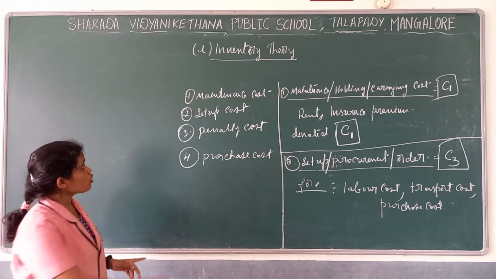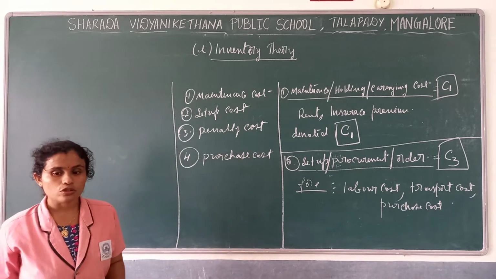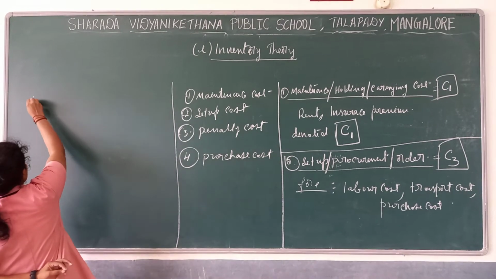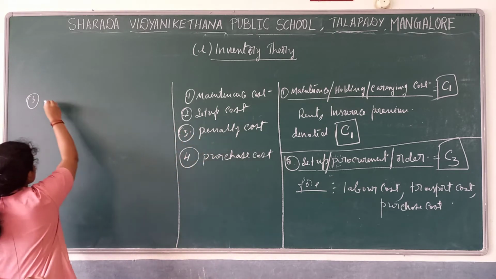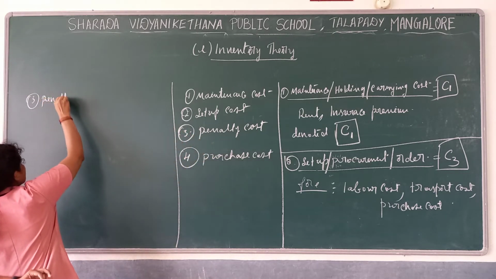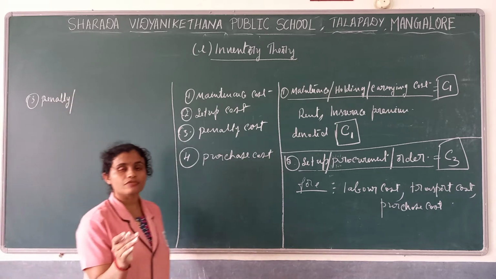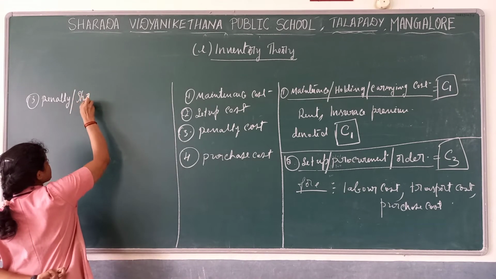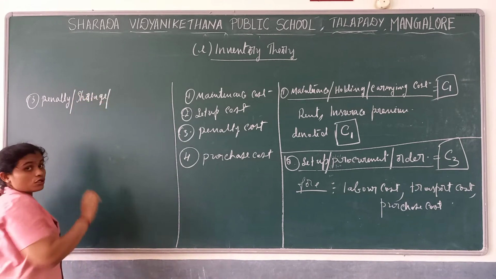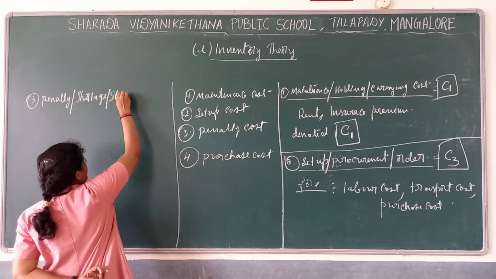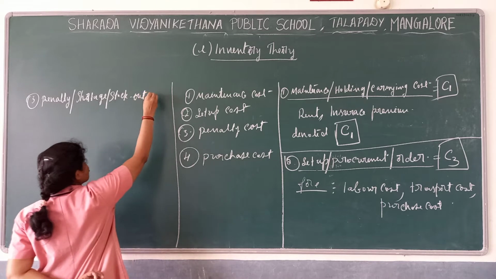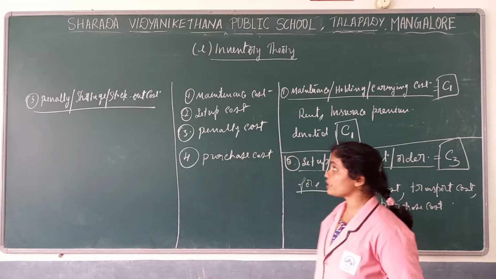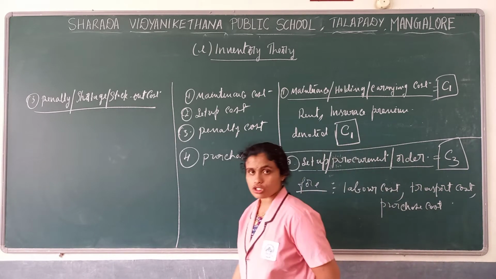And further, two more costs are incurred here. We'll see those two more costs. Now, the third one, as I said, is penalty cost, penalty or shortage. Actually we will not usually say penalty, it is shortage cost. Shortage or stock out cost. This is the third cost associated with that inventory: penalty or shortage or stock out cost.